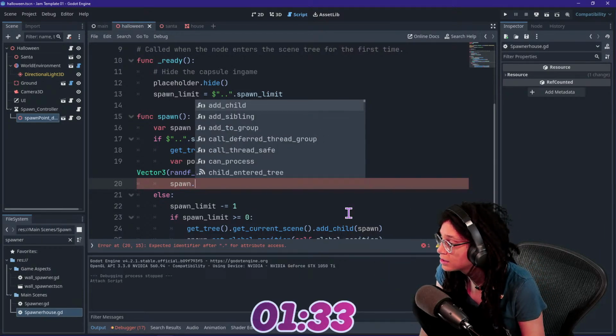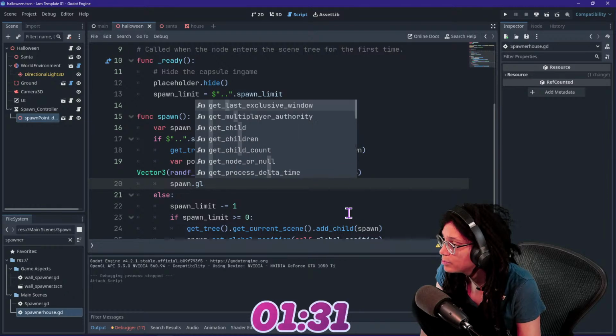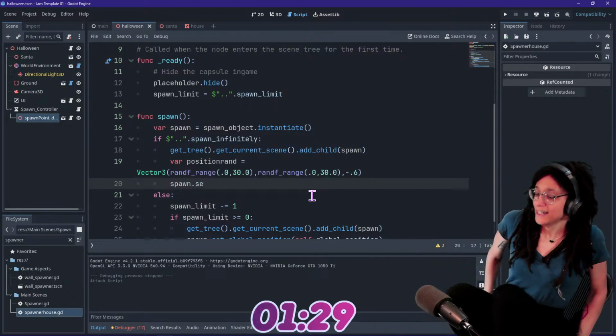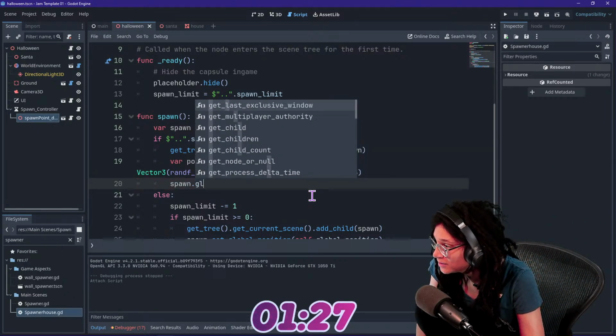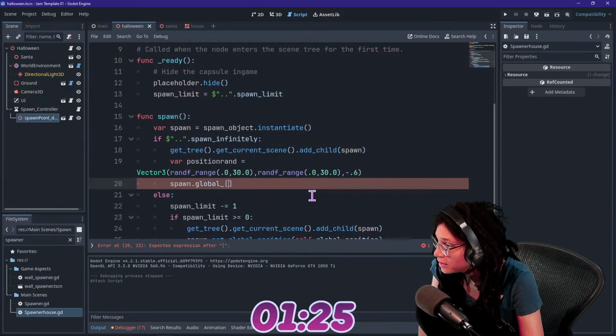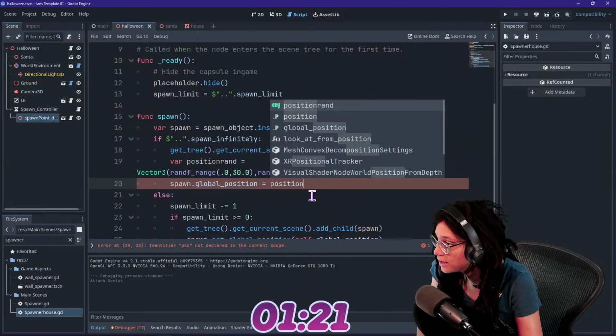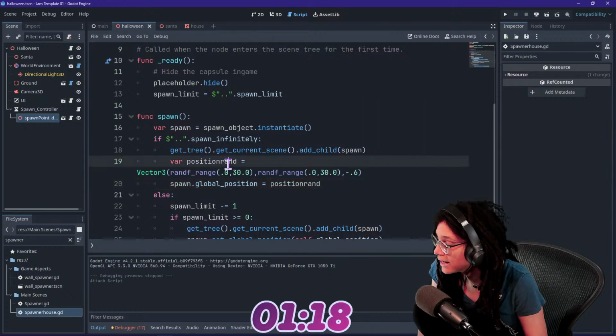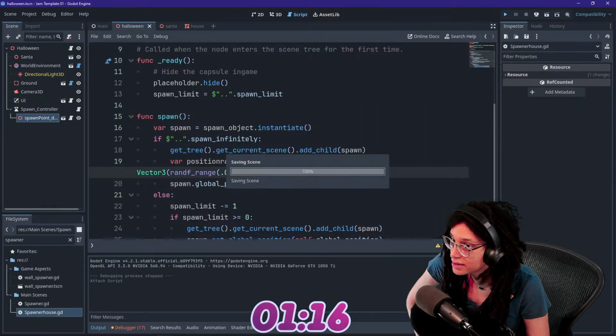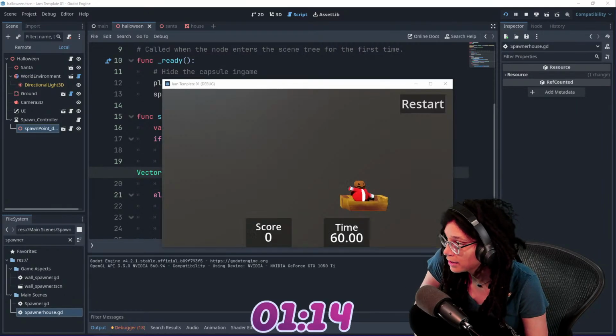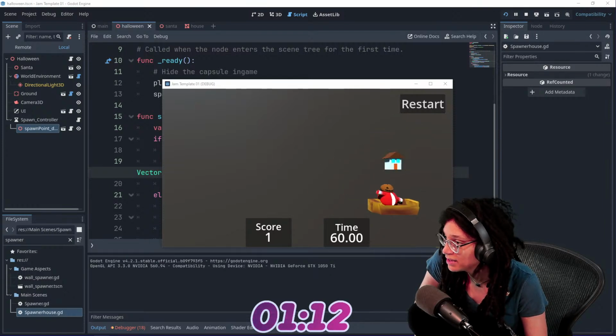Just say spawn global position equals position rand. That's what you want. All right, what is that like? Random positions. All right, beautiful.